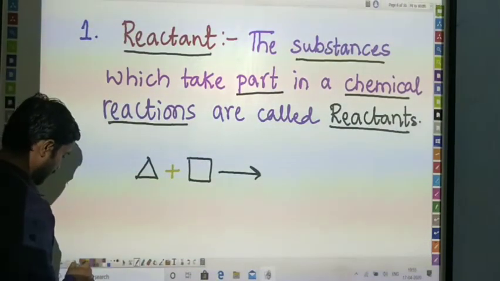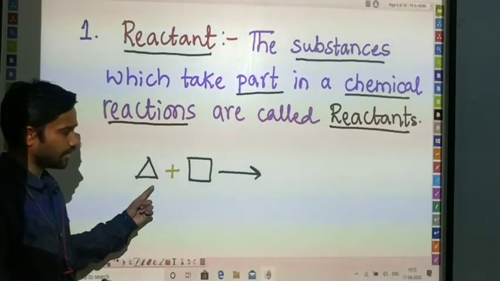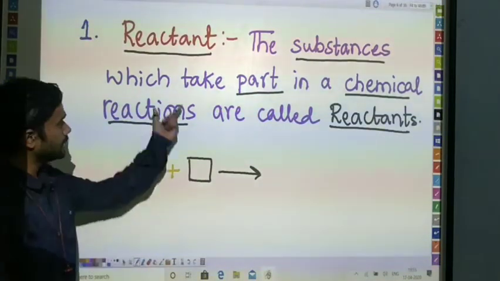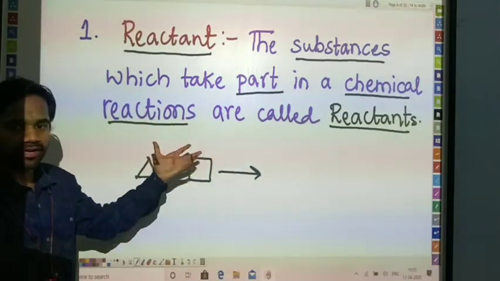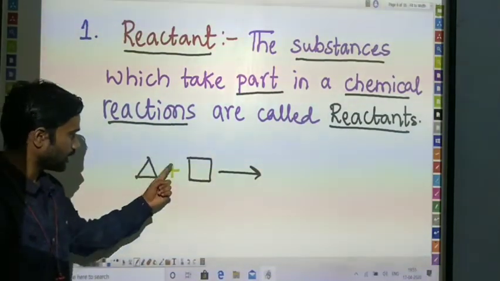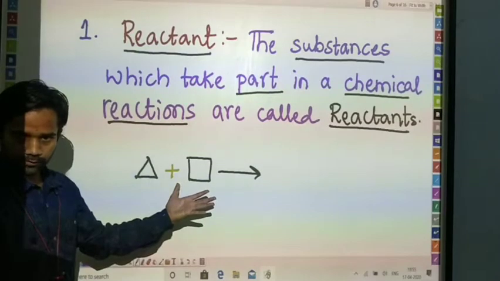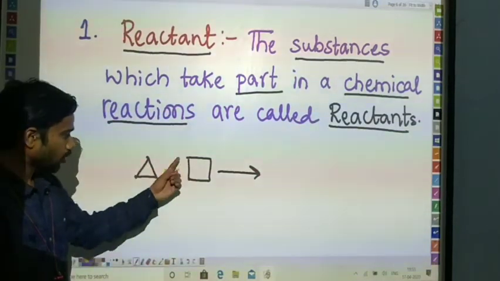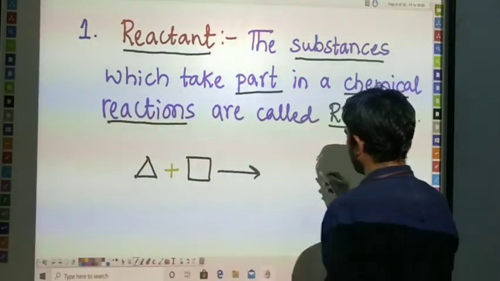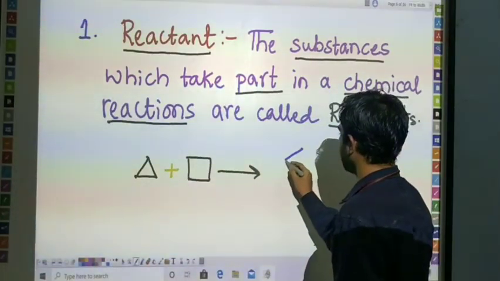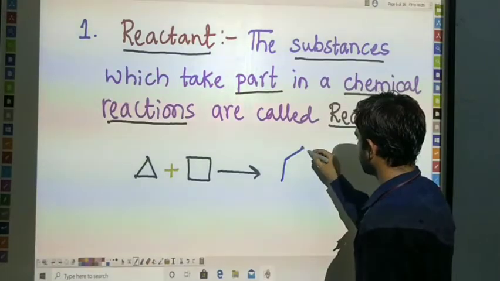In this case, we have a triangle and a square. These are the reactants. They are going to undergo some type of chemical reaction. This triangle plus square, we can just add it up. What is going to happen? 3 plus 4, how many? They are going to have 7. Let me draw a 7-membered substance.